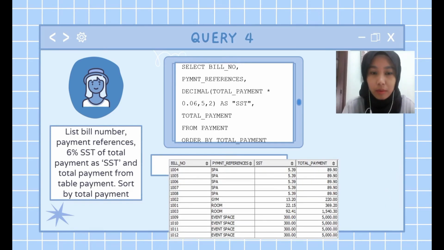The next query is to list bill number, payment references, percent SST of total payment as SST, and total payment from table payment, sorted by total payment. So this is the query. We have to calculate the SST and write it as SST, and then we will have the output like that.